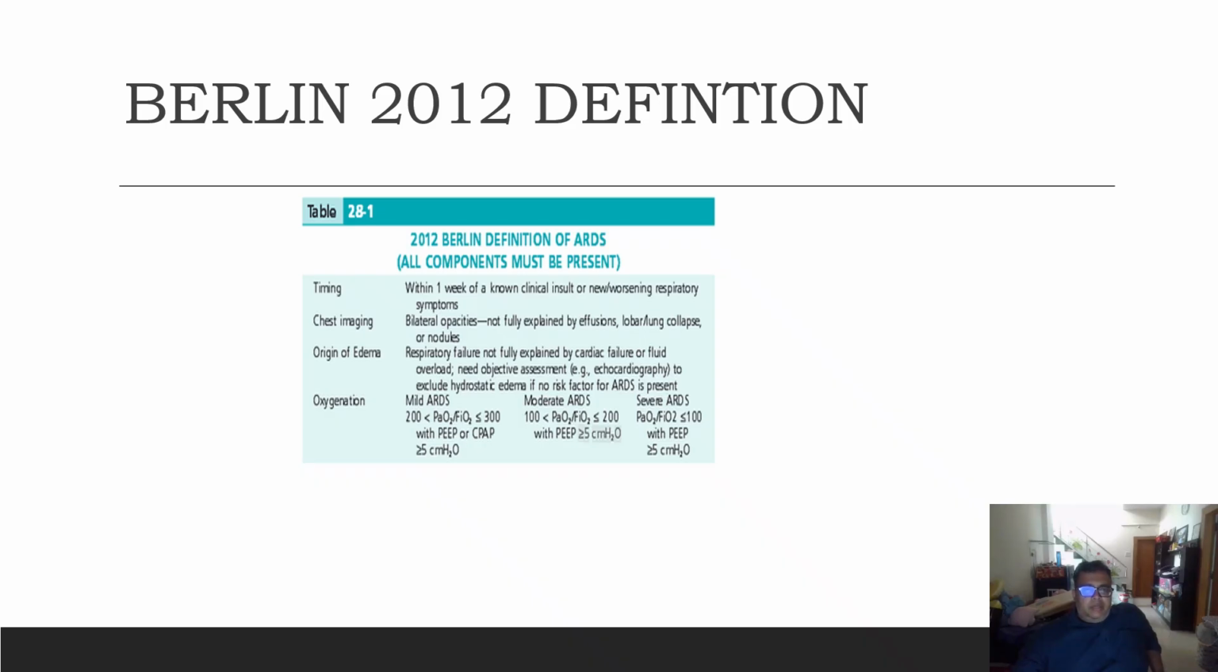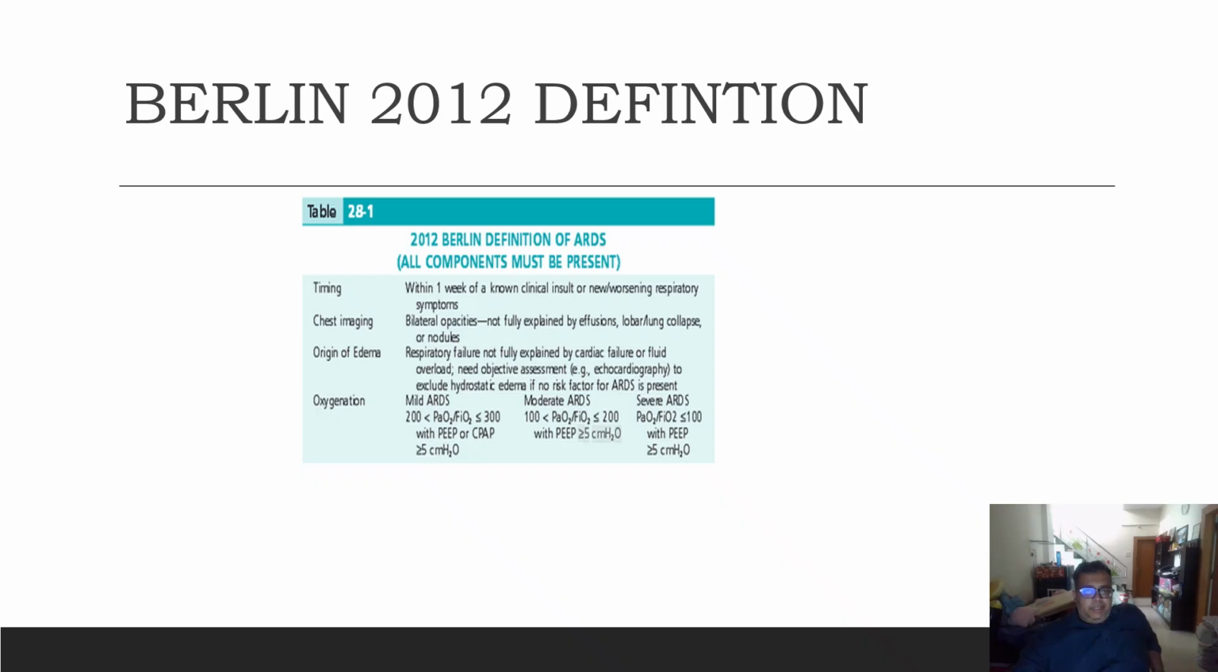So then came out the Berlin definition in 2012. They suggested that within 1 week, now the acute duration was given to be within 1 week of a known clinical insult or new or worsening respiratory symptoms. Chest imaging: bilateral opacities not fully explained by effusion, lobar lung collapse or nodules. Origin of edema: respiratory failure not fully explained by cardiac failure or fluid overload, needing objective assessment. Oxygenation, again mild, moderate and severe.